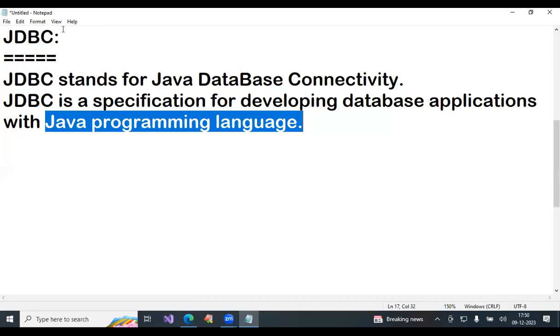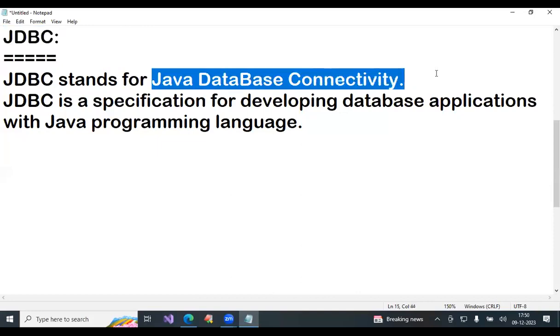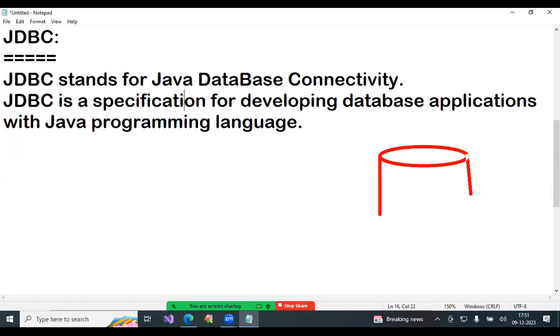Here, it is just a full form. Java and database, we are going to connect. That's the reason for the full form Java Database Connectivity. Here we need any one database. Database diagram is always written like this. It is a container which contains data. A huge amount of data can be stored in a database.